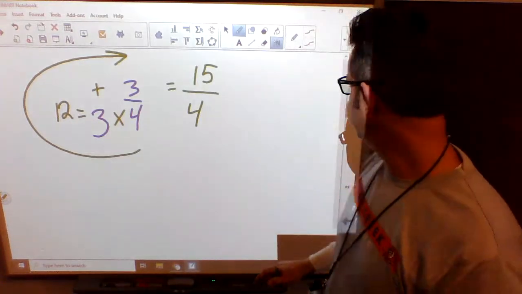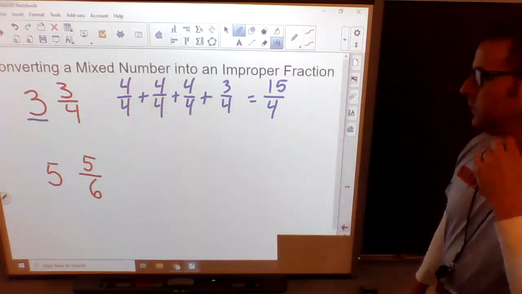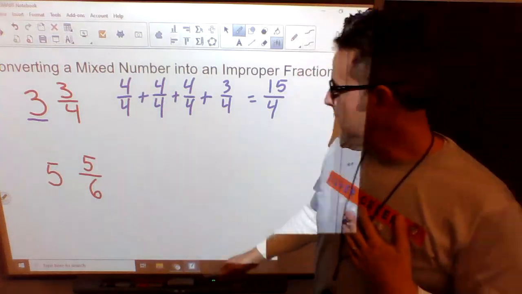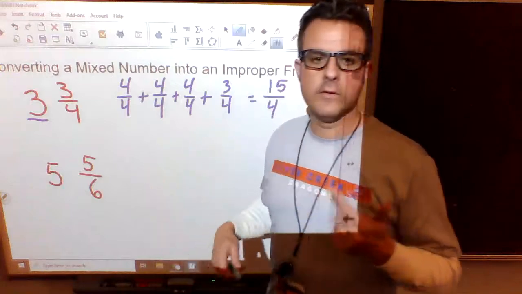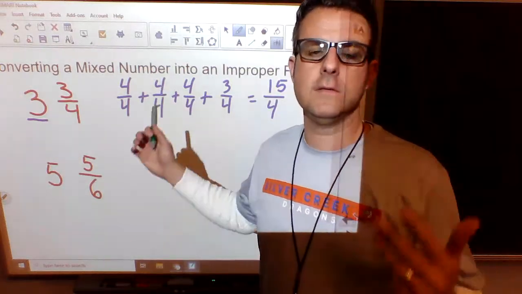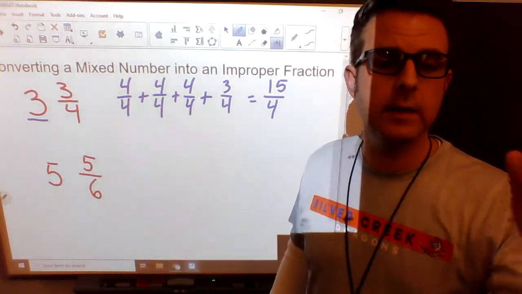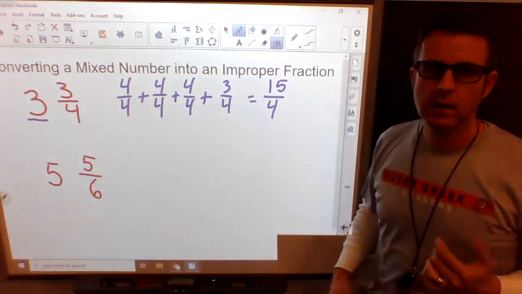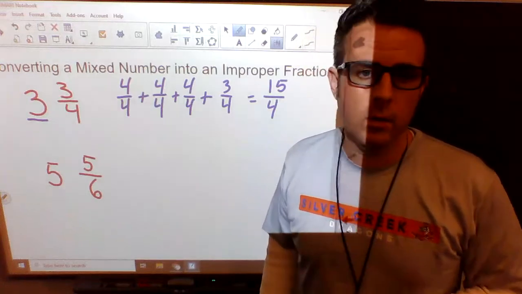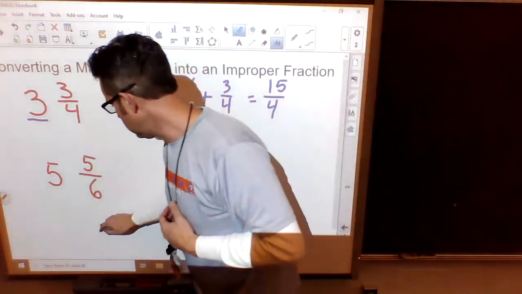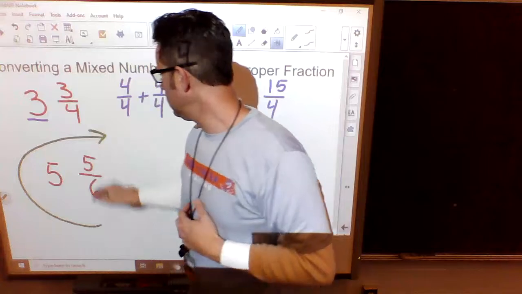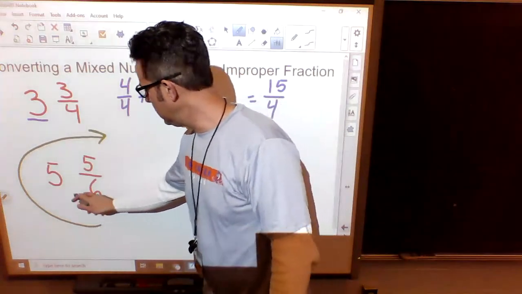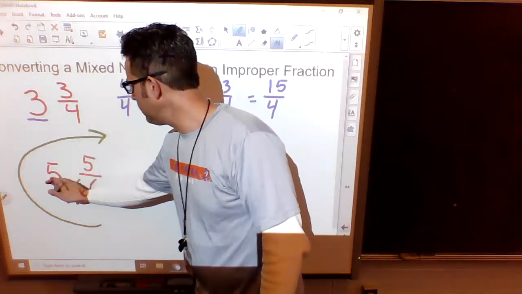Let's go back to our original, and we'll do our other one, 5 and 5/6. Now you could do 6/6, 6/6, 6/6, 6/6, 6/6 5 times, and then you could add in your 5/6. You can do it that way. You can draw it out just like we did here. That's kind of long for me. What I like to do is the arrow around. So I'm going to start with my bottom number, my denominator, and I'm going to take it times my whole number.